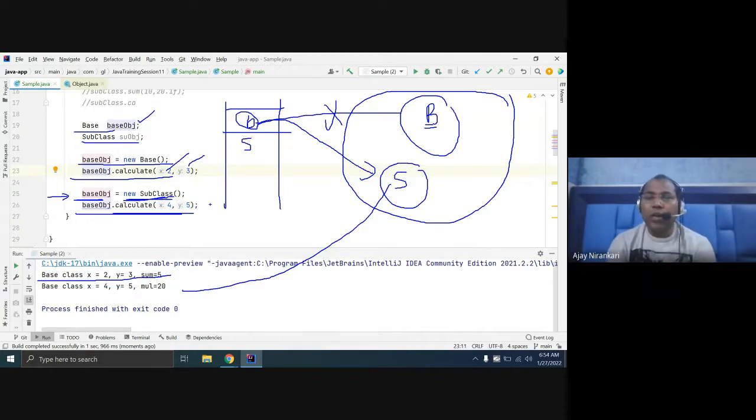This is known as runtime polymorphism. Runtime polymorphism depends on which object you are assigning. If you assign this object to this variable, this function will be invoked. If you assign the other object at runtime, the object behind the base variable changes. Sometimes you are referring to this, sometimes to that. This is known as runtime polymorphism, and that is overriding. Here you are invoking the overridden method.